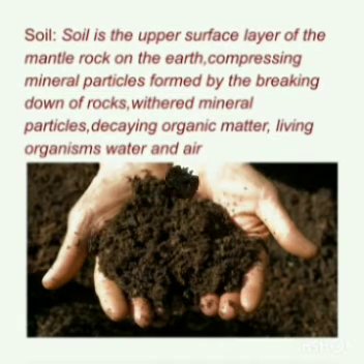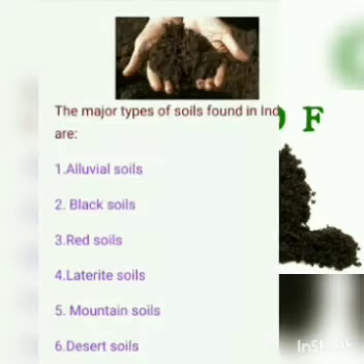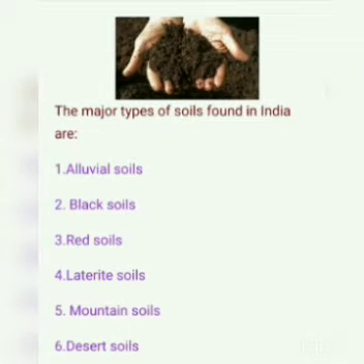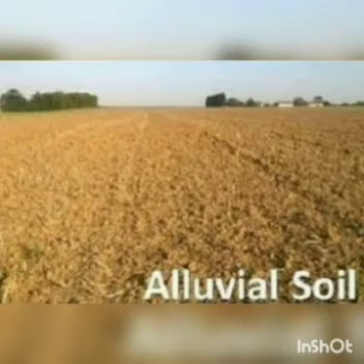The different types of soils found in India are alluvial soils, black soils, red soils, laterite soils, mountain soils and desert soils. The first type of soil is alluvial soil. It is formed due to silt brought by rivers during the course of their long journey.